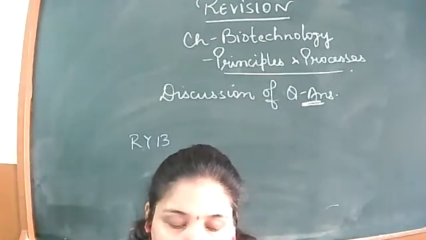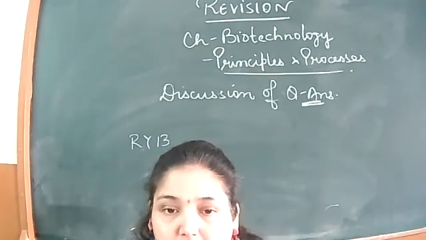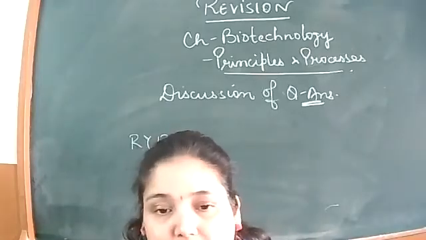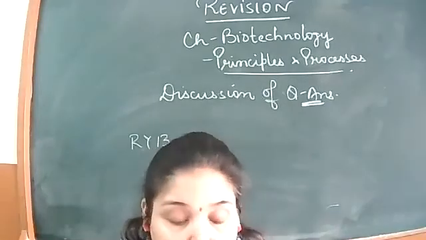A recombinant DNA is formed when sticky ends of the vector DNA and foreign DNA join. This is again the same as we have just told, that is the EcoR1 के action वाला पूरा flowchart जो है, you have to explain that, right? So here also the requirement is the same.